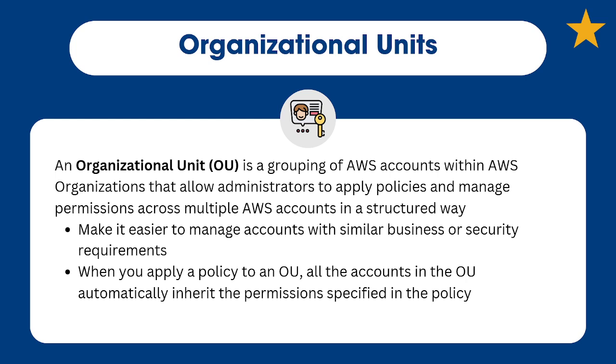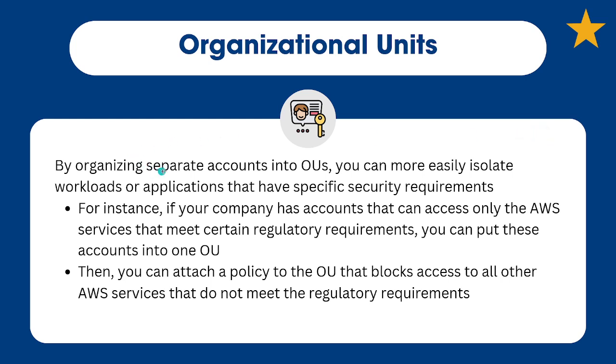It makes it easier to manage accounts with similar business or security requirements. When you apply a policy to an organizational unit, all the accounts in that unit automatically inherit the permissions specified in the policy, just like if you're applying it to a user group. By organizing separate accounts into OUs, you can more easily isolate workloads or applications that have specific security requirements. Say your company has accounts that can access only the AWS services that meet certain regulatory requirements. You can group these all together into one organizational unit, then attach the correct policy to that OU that will block access to all the AWS services that don't meet those requirements.